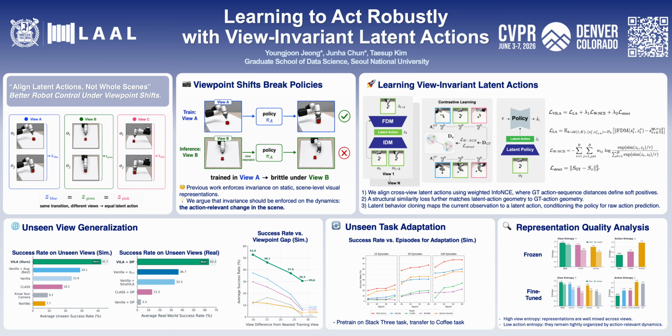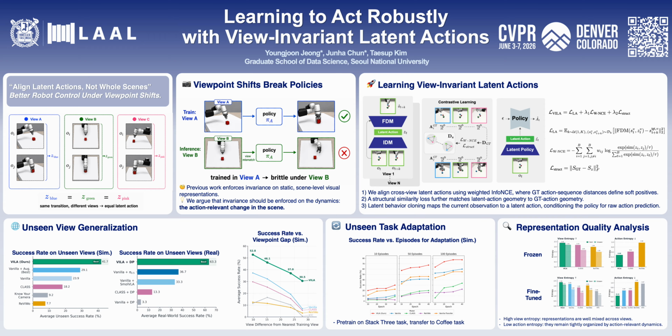In the real-world SO-arm pick and place task, Villa achieves 63.3% average success on novel camera views. This is much higher than vanilla vision policies, and also higher than recent baselines such as Pi 0.5 and SmolVLA. This suggests that even strong vision-language-action models can remain brittle under camera variation, and explicit view-invariant dynamics learning is still useful.